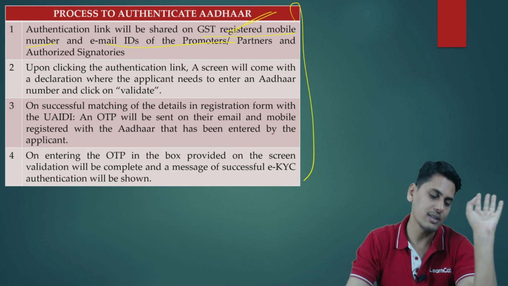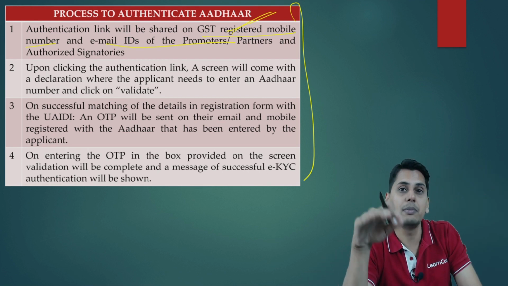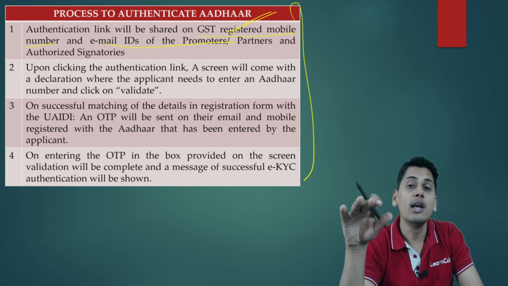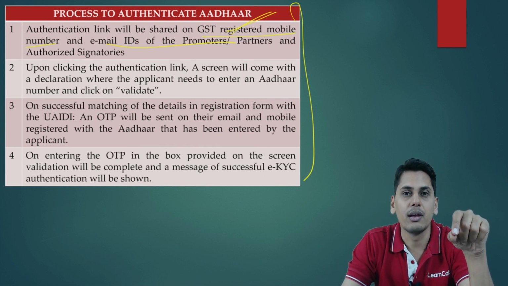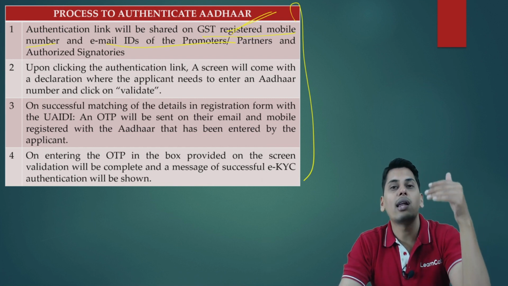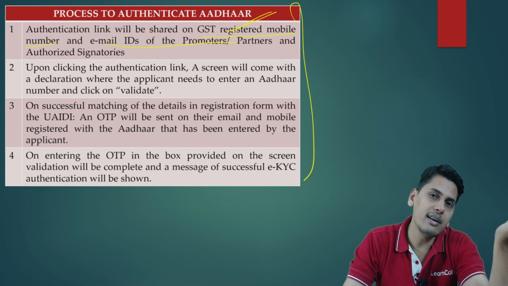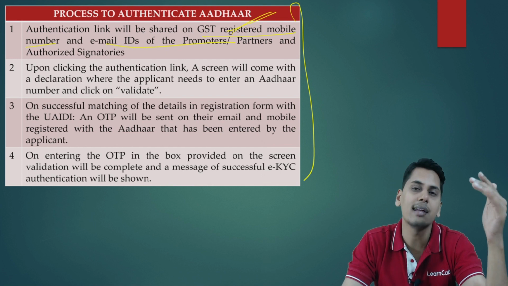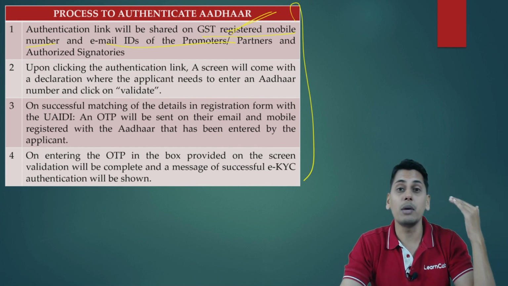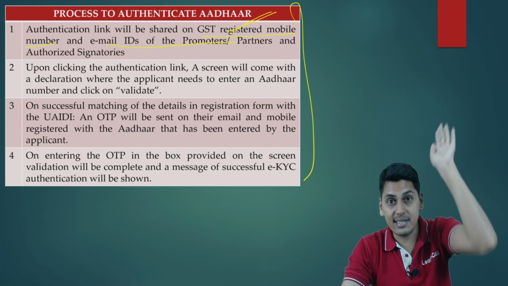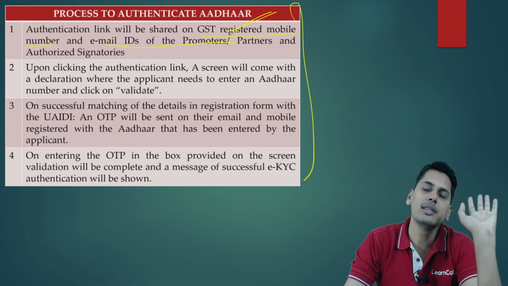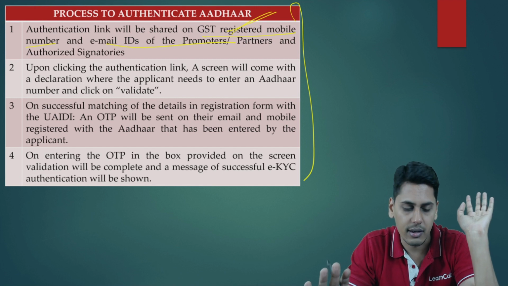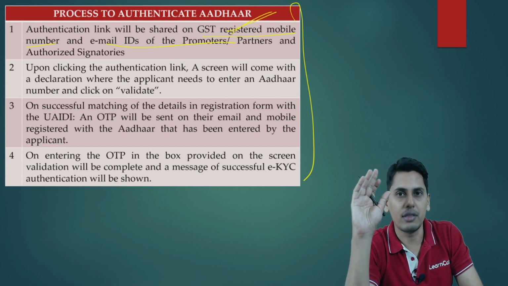It is a very simple process friends. Authentication link will be shared to which mobile number and email ID? To that mobile number and email ID which is given in the GST portal. A screen will appear, you will have to punch in the Aadhaar number. At the back end, credentials will be cross confirmed with the Aadhaar database. From there, an OTP will go to the mobile number which is registered in the Aadhaar database. Once you punch in the OTP, your Aadhaar stands authenticated. So friends, this is the process of authentication of Aadhaar.